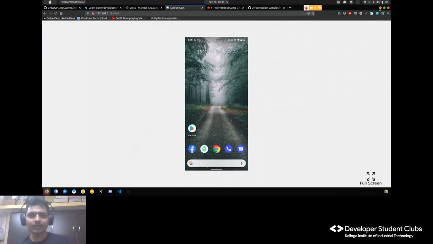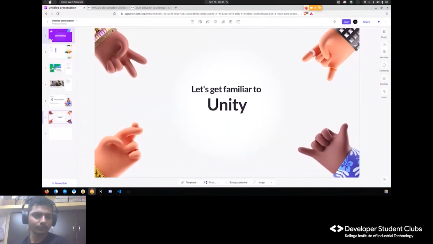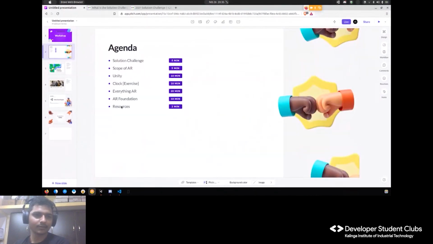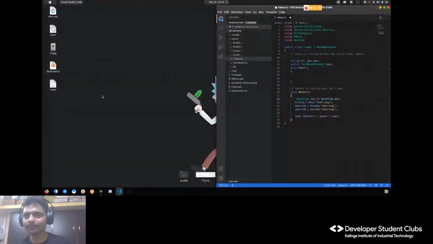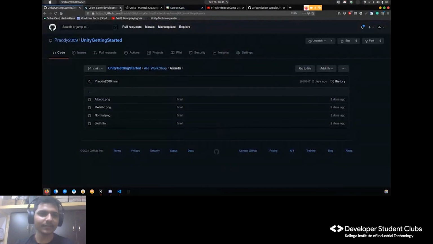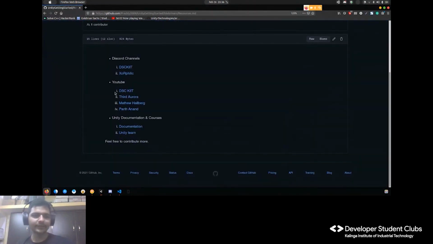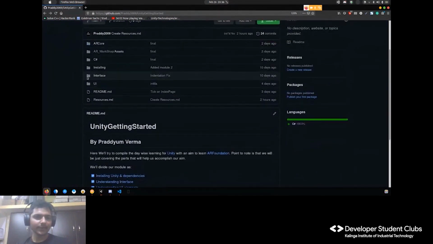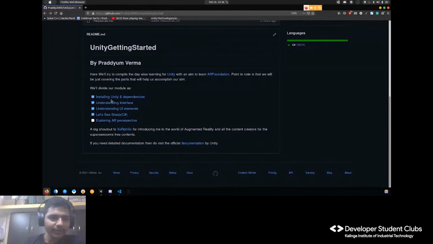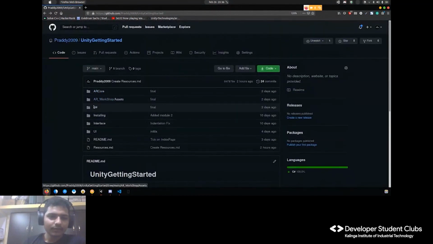And let's come to the resources part. So yeah, let's see the resources that I have added. Okay, so Unity getting started, and where it is, the resources. Yeah, here it is. Let me tell you how to make use of this thing. First of all, read the README for this thing. I have made this so that anyone can get started with AR Foundation. So yeah, you can make use of it.